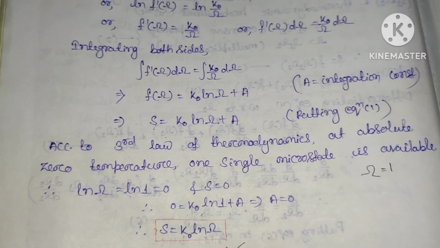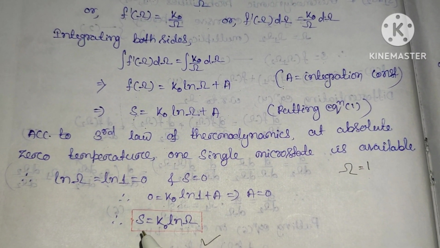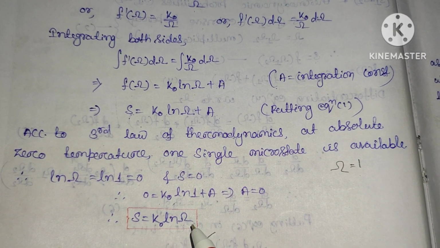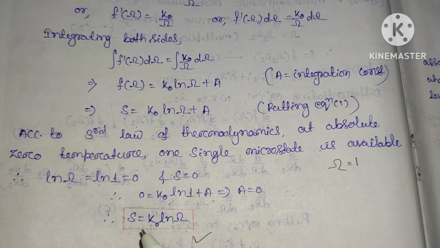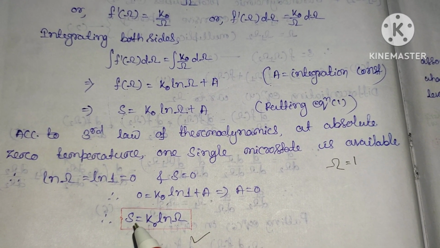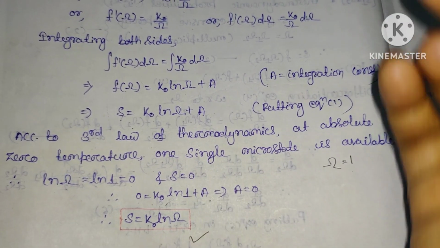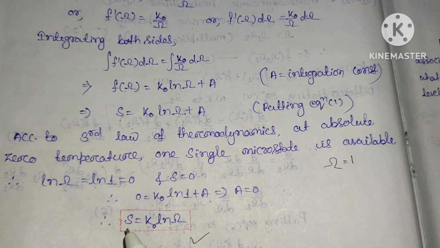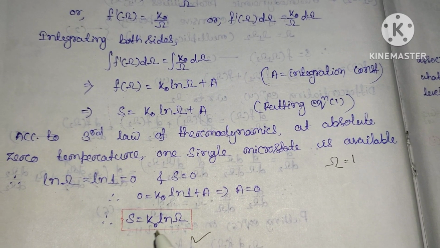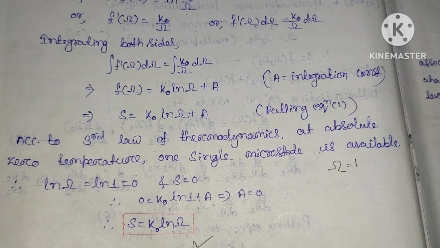Clear? So this is the Boltzmann theorem on entropy and thermodynamical probability. The question will be about the relationship between the entropy and the thermodynamical probability. You have to prove all these things, and the final expression is S will be equal to k naught ln omega. Clear? So this is all for today.